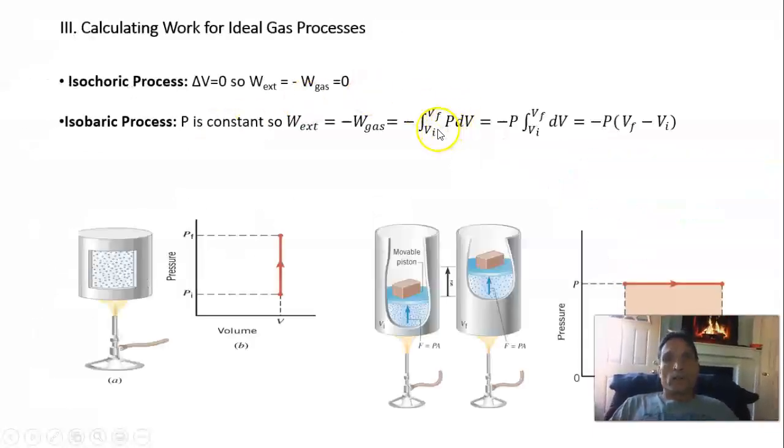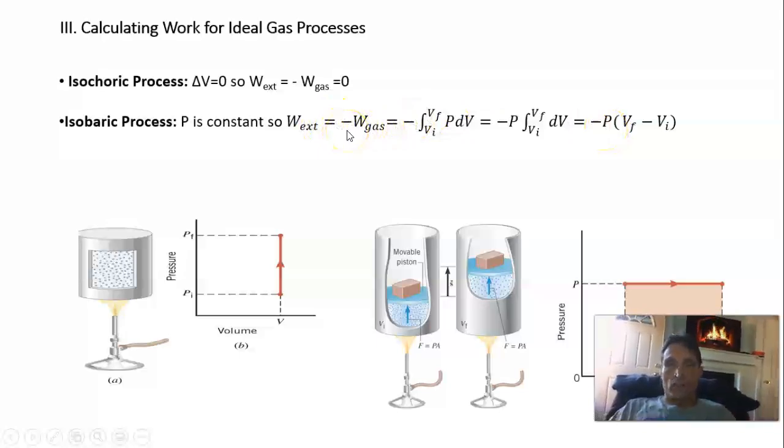The second type of process is one done at constant pressure. To calculate this integral, we can pull P out of the integral because pressure is constant, and the integral of dV is just delta V. And so at constant pressure, the external work done on the gas is negative P times delta V. If V final is greater than V initial, delta V is positive, the external work is negative, and the work done by the gas is positive.